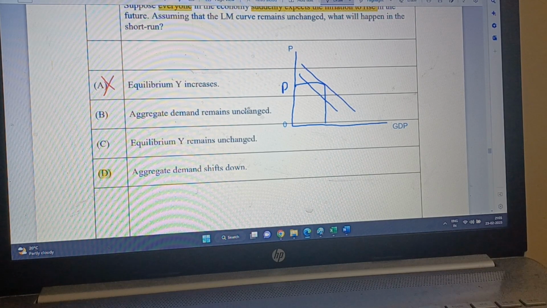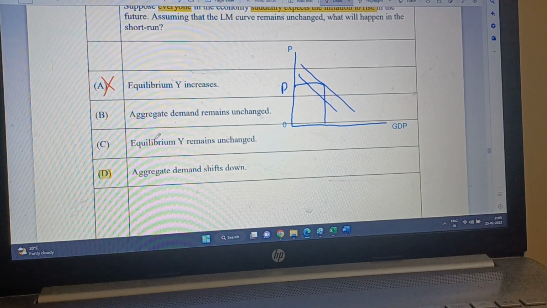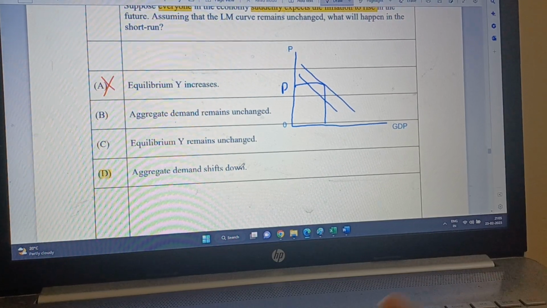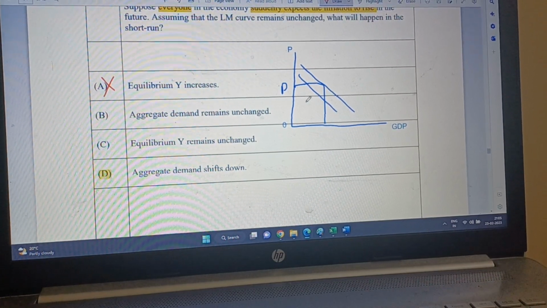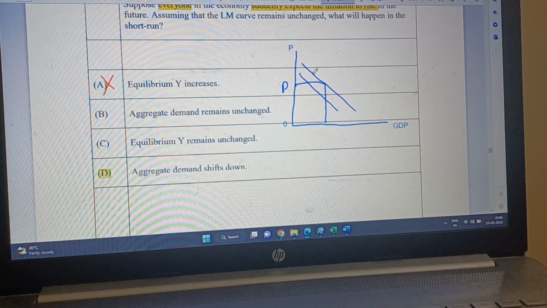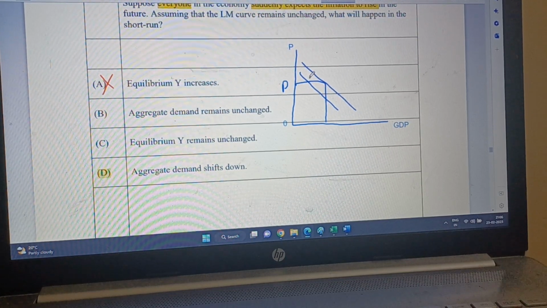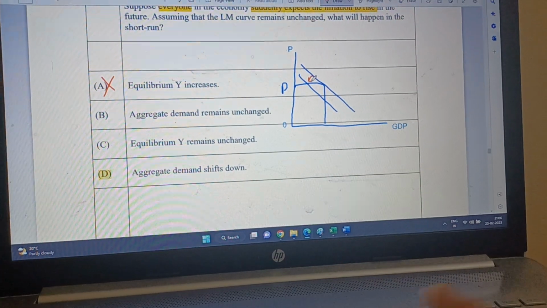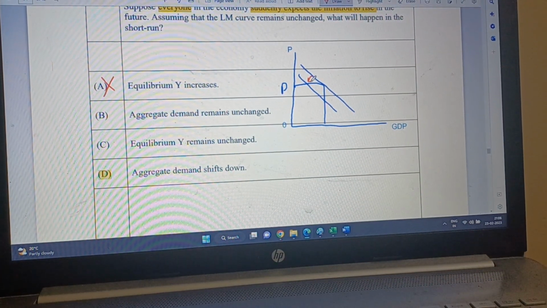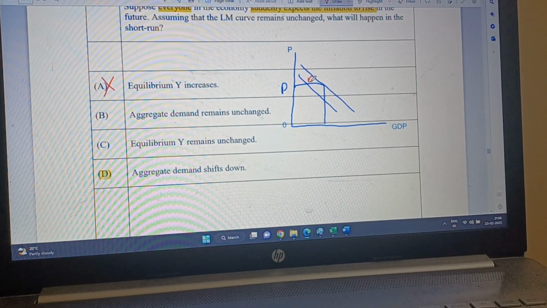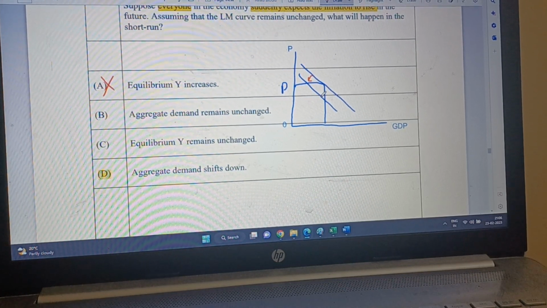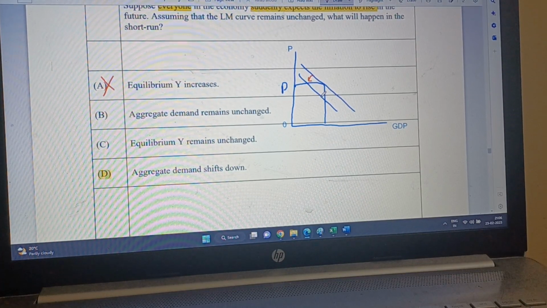Aggregate demand remains unchanged. No, this is not the correct answer. Equilibrium Y remains unchanged. No, definitely not. Aggregate demand shifts down like this. Why? Because C is lower and I doesn't increase. So if I doesn't increase and C is lower, then aggregate demand is falling down. Hence D is the correct answer. Not should be, D is the correct answer.